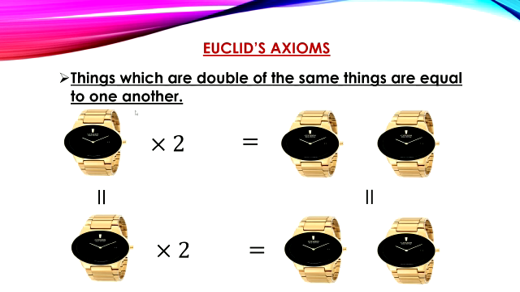If we multiply each watch by 2, we will get two watches from each one. If these two watches are equal, then the resulting doubled watches are also equal.